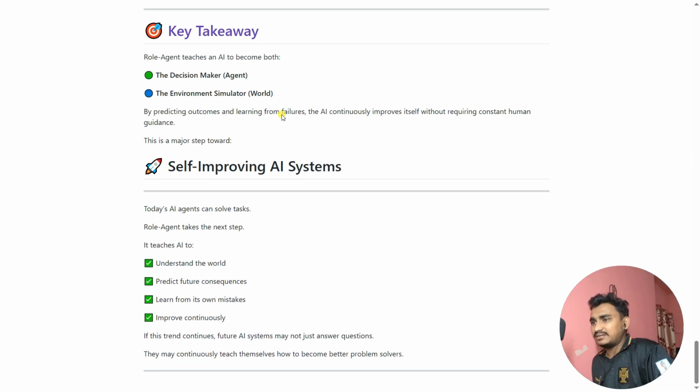So let's see the self-improving AI systems summary. Today AI agents can solve tasks, and World Agents are the next step: teaching AI to understand the world, predict future consequences, learn from mistakes, and improve continuously. If this trend continues, future AI systems may not just answer questions, they may continuously teach themselves how to become better problem solvers.